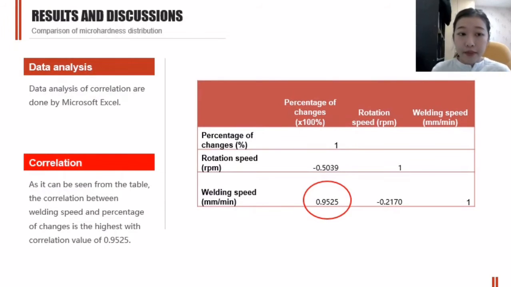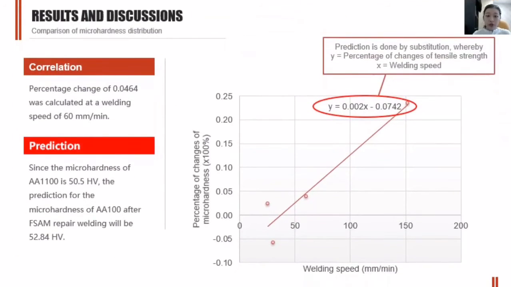After that, doing the same data analysis, we can see the welding speed still affects the percentage of change of the micro hardness, with a value of 0.9525. It means that the welding speed has a direct effect on the micro hardness. So by using the same prediction, we can see that the micro hardness for aluminium alloy 1010 was 50.5, and after the FSAM repair, it should increase to 52.84.